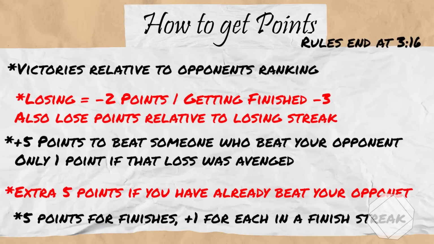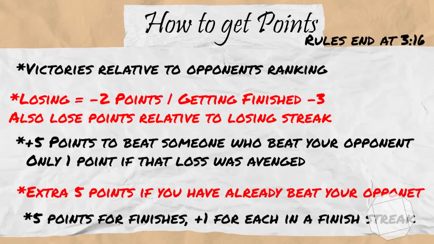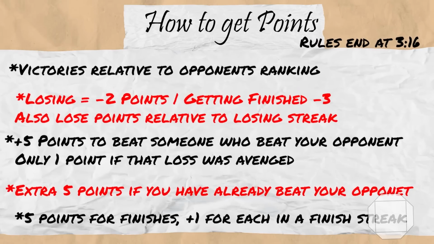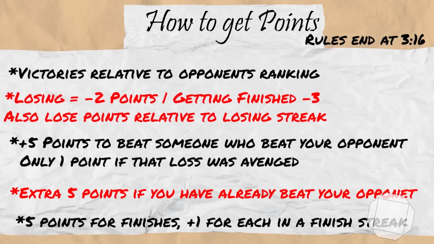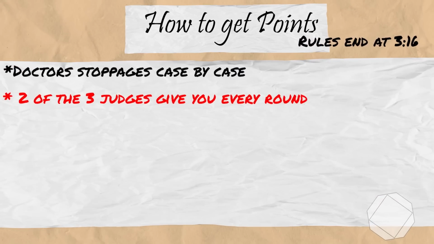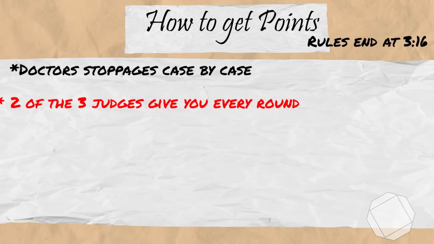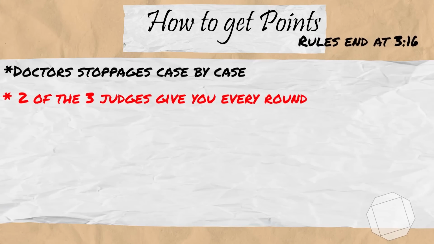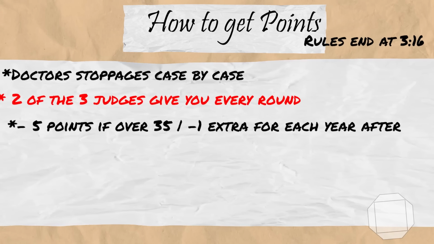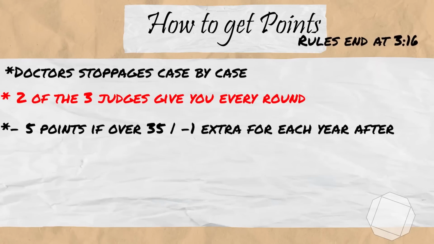For example, if you had a 3-fight win and finish streak, you will get 15 points base for these finishes, and an extra 3 points for the length of the streak, making 18 points. Doctor stoppages will be judged on a case-by-case basis, and there's an extra 5 points if 2 or more judges give you every round in a decision victory. If you are over 35, you lose 5 points, and an extra point on top of that for each year older than 35 you are.